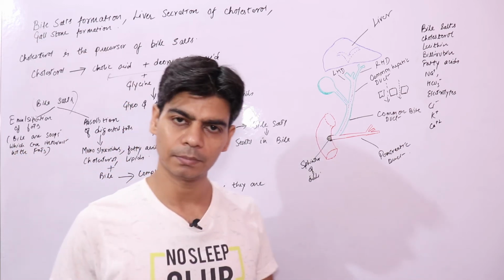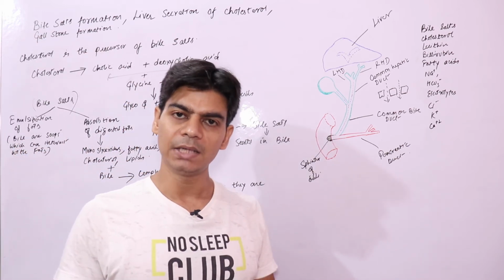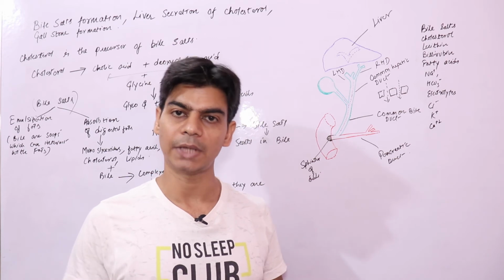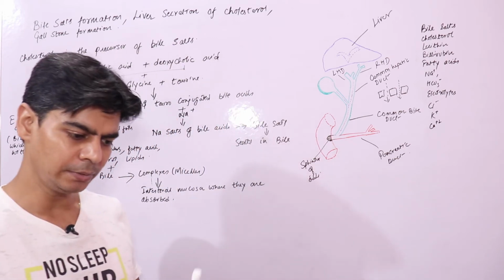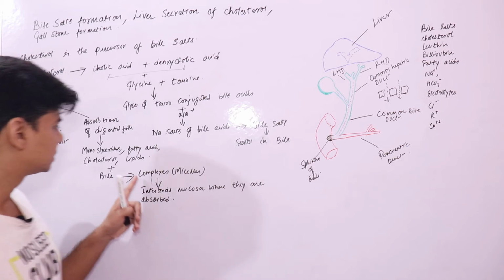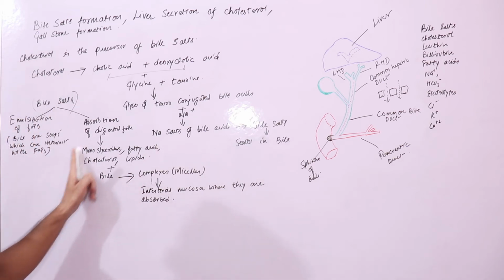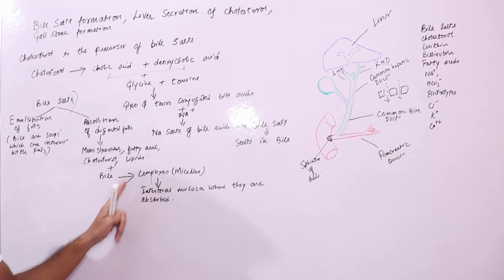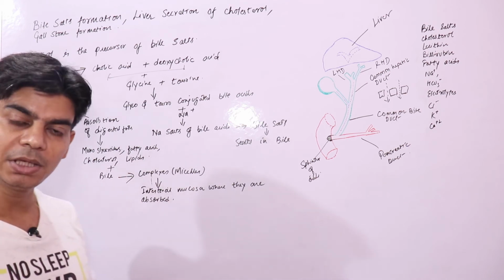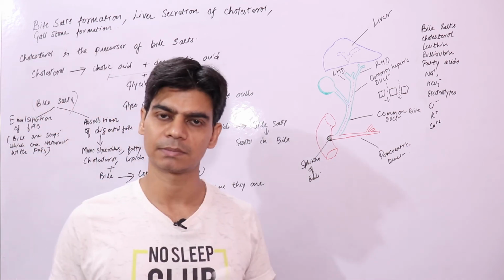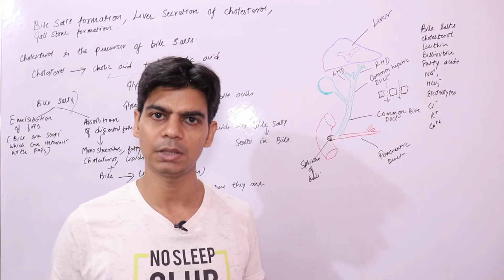So now it is clear how bile salts help in the absorption of digested products of fats. Basically they form complexes. Bile salts form complexes with these products, and those complexes can be absorbed by the intestinal mucosa.